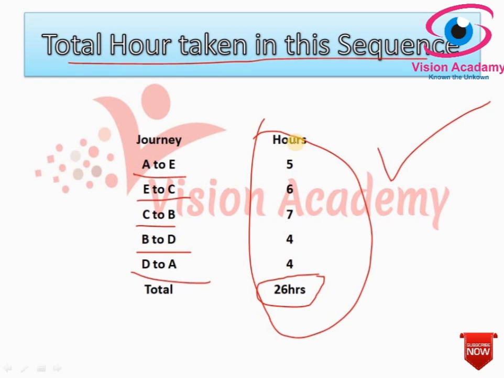And once he started the journey and ends up somewhere, that particular destination will become the source for the next destination. Example, in this problem he started from A and reached D, so E, and E will become the source for making another destination. So this is very important, and very best of luck.